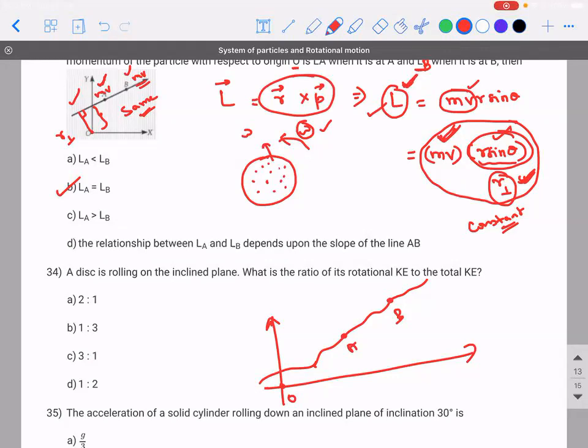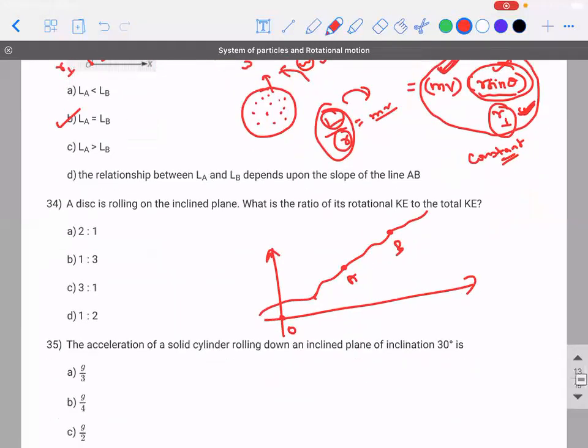Repeat it again. Sir, if the angular momentum changes, then does the linear momentum change? Need not be, no. The angular momentum could be changing because of the r vector, where p is a constant. So L by R will be equal to P, maybe something like this, so that L is changing, R is also changing, but the ratio can be a constant. Who knows? It depends on the scenario. Yes, sir, got it.